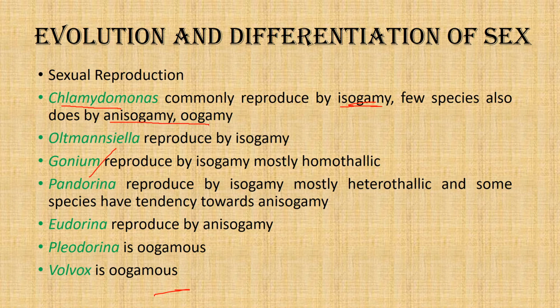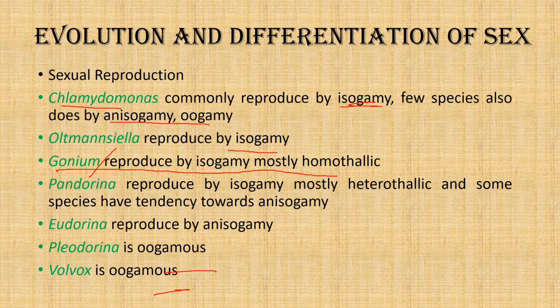In Altmansiella, we see this isogamy. Isogamy is a very primitive type. So here, both in Chlamydomonas and Altmansiella, there is a primitive reproduction type. And then when we see Gonium, it is isogamy but a more advanced form of isogamy, and mostly they are homothallic, but a few heterothallic species are also found.